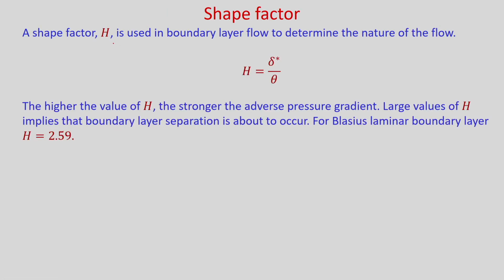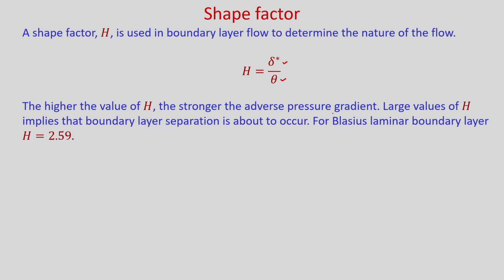And the shape factor. A shape factor H is used in boundary layer flow to determine the nature of the flow. H is defined as the ratio of displacement thickness to the momentum thickness. So, H is equal to delta star by theta, and it is known as shape factor because it solely depends on the shape of the velocity profile.